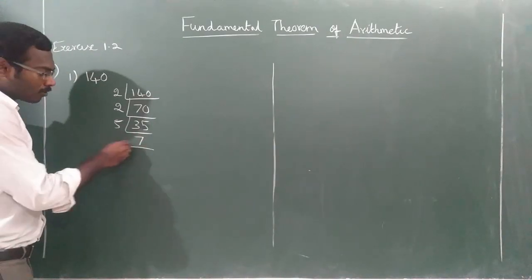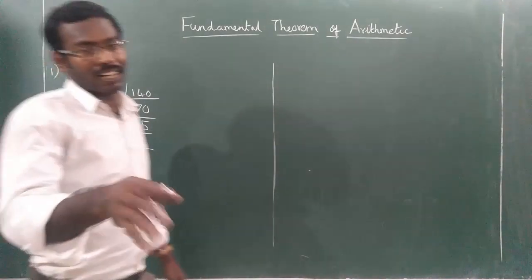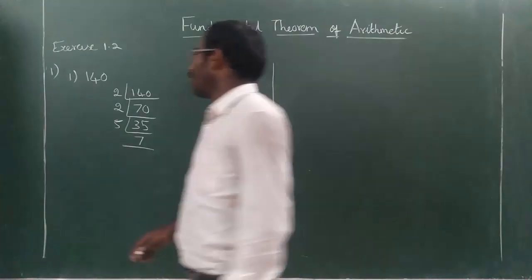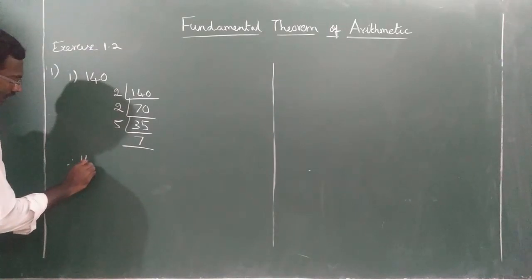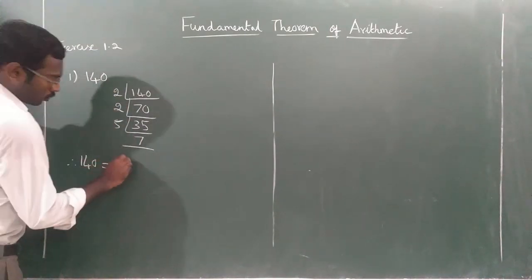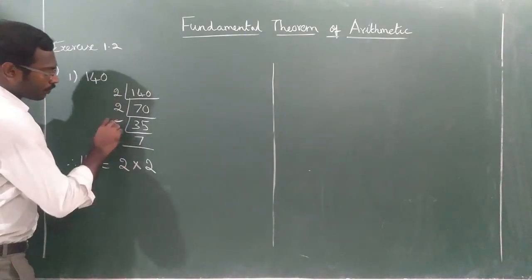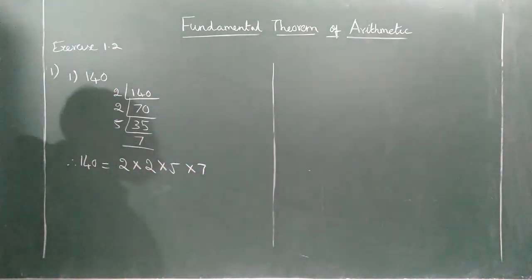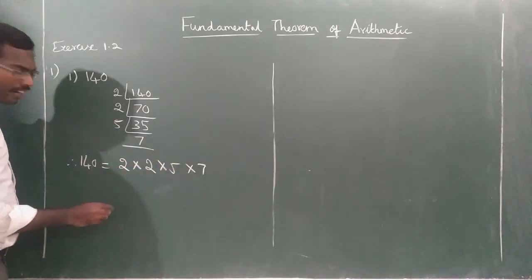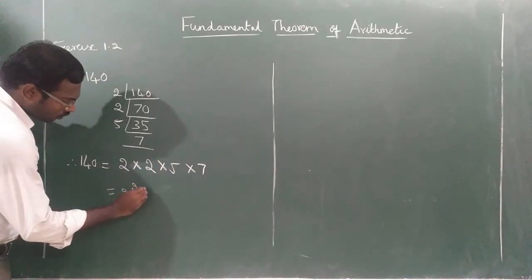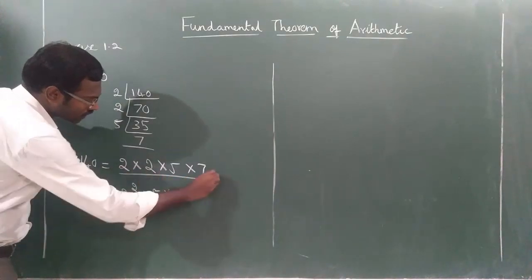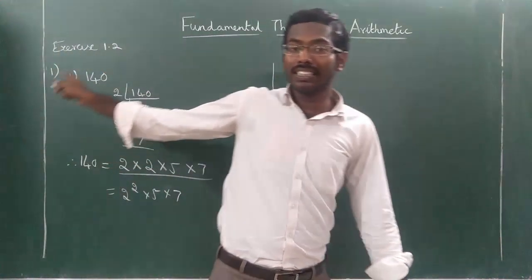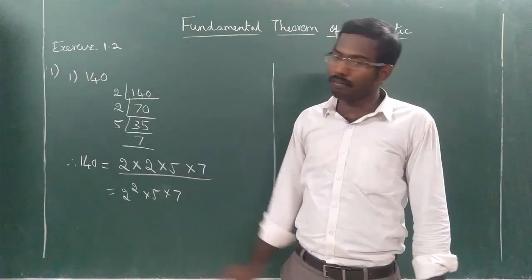7 is a prime number, so stop here. When a prime number comes, we will stop there. Understood or not? Okay. So therefore, 140 is equal to, write all this, 2 into 2 into 5 into 7. Okay, this much is enough, or you can write 2 power 2 into 5 into 7. But this much is enough. This is how we have represented the given composite number in terms of prime numbers.